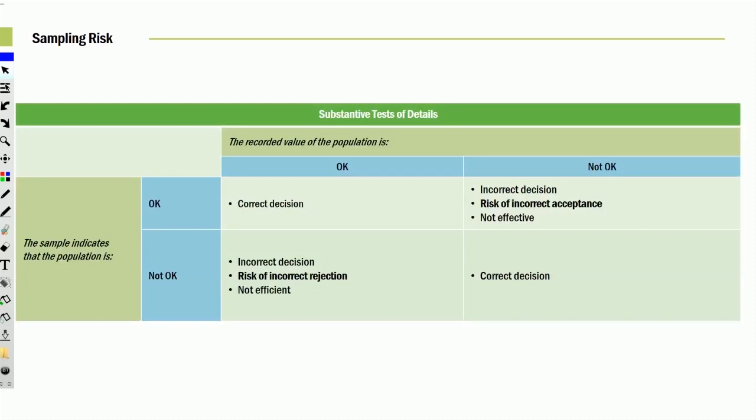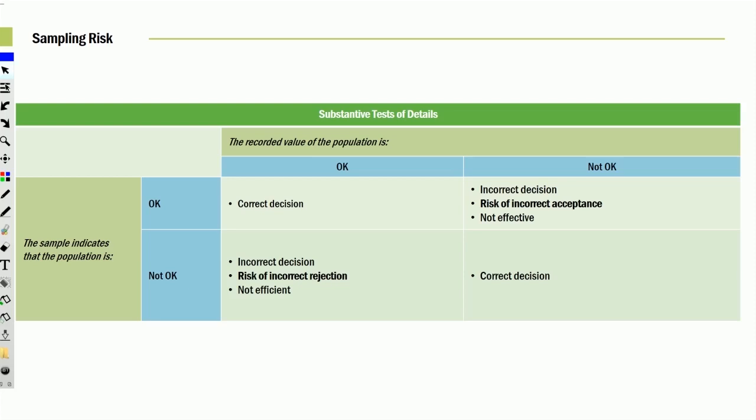Right here, you'll notice the sample indicates that the population is okay or the population is wrong, and then the recorded value of the population. Is it really okay or is it really not okay? Well, notice it says it's okay and it is. The sample says it's okay. Great, we're both in the same boat. But in this case, the sample says it's okay, but it actually was wrong.